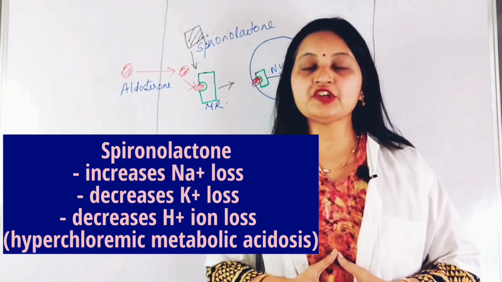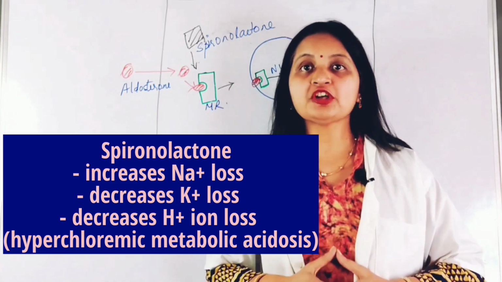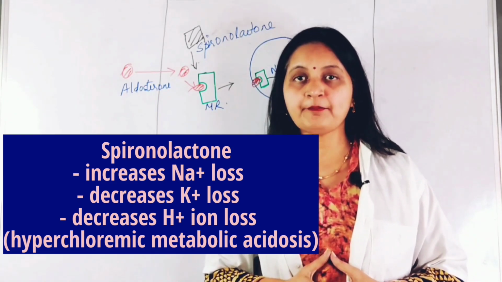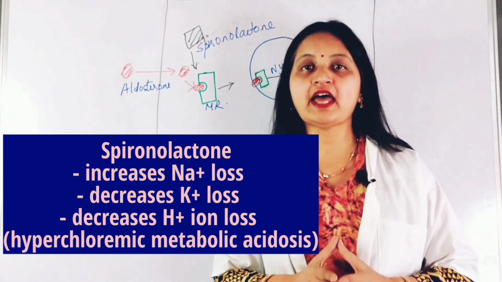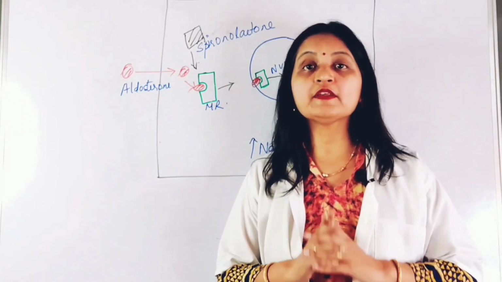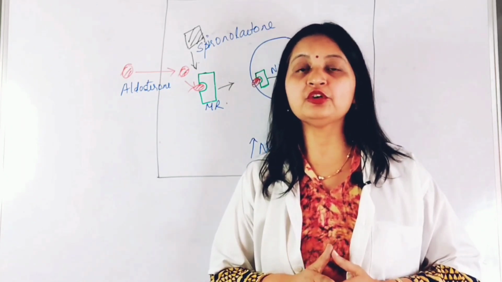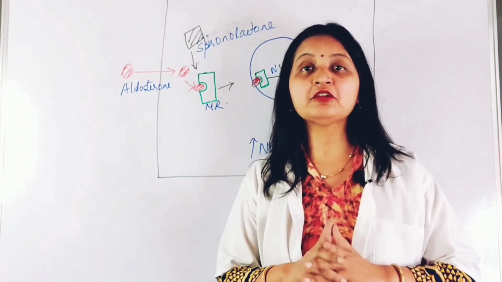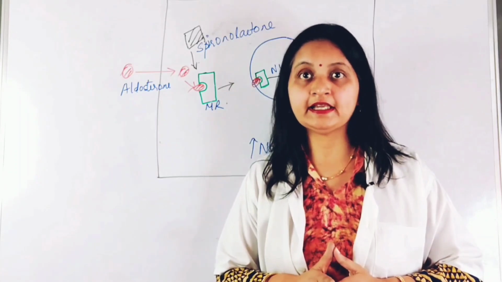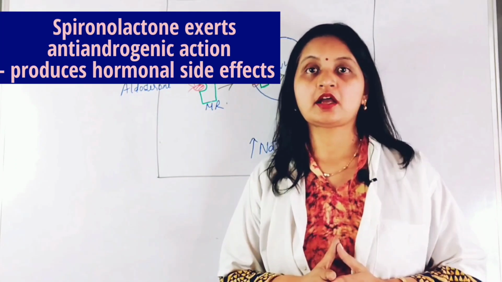Since potassium secretion is coupled to the secretion of H+ ions, inhibition of potassium excretion is also accompanied by inhibition of hydrogen ion excretion. Also, it is to be noted that spironolactone is the only diuretic that does not require secretion into the tubular lumen because it does not act from the luminal side. It acts at the interstitial side of the membrane.